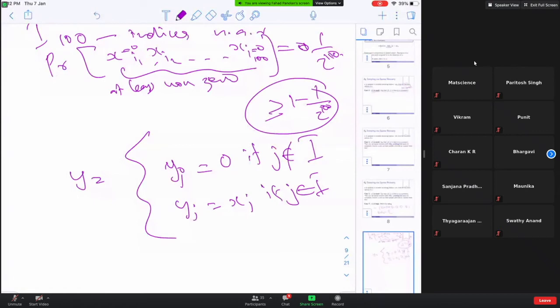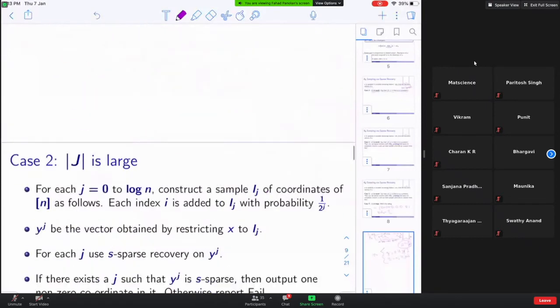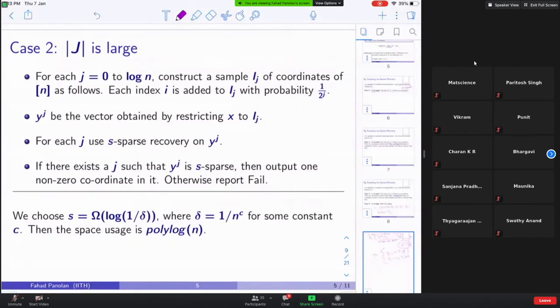So the point is, if there is a very tiny number of non-zero entries, you could use sparse recovery. If there are so many non-zero entries, you can do random sampling and then sparse recovery. And what happens if it is in the middle? That is the trick we are going to see now. It's very simple.